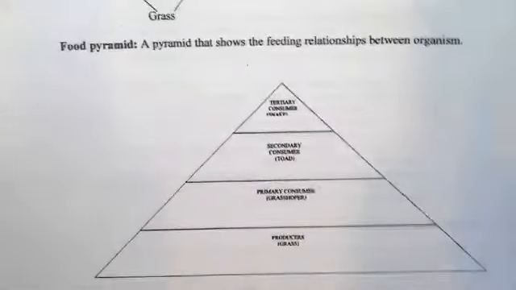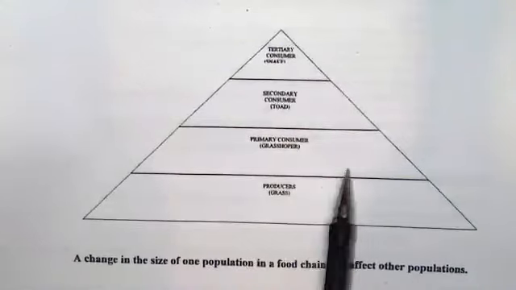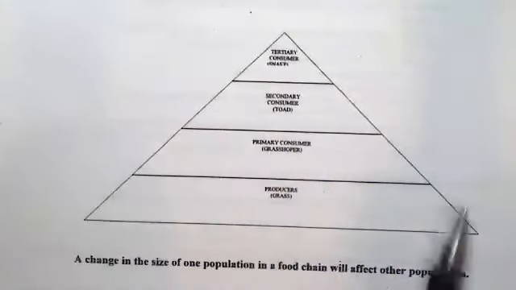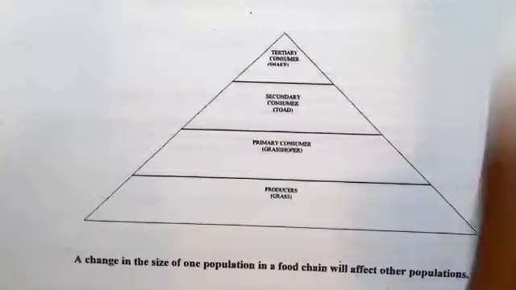So a change in the size of one population in the food chain will affect other populations. So there's a change here, it will affect what the population at the top, and so on. So you should still think about it the way we thought about the changes that can occur in the food chain and the food web. Very similar. Okay. Good.